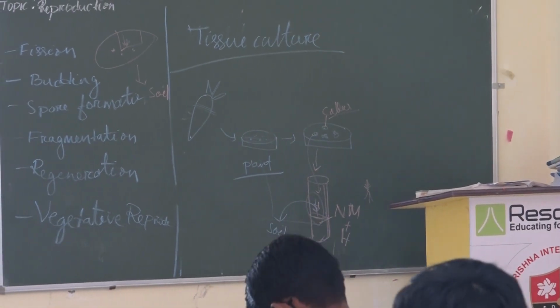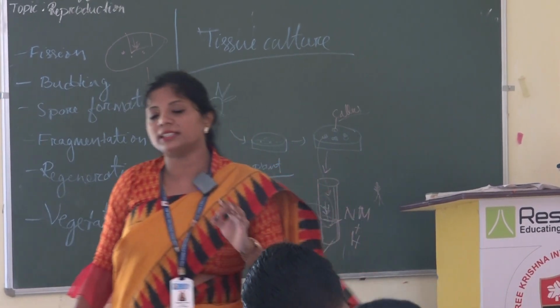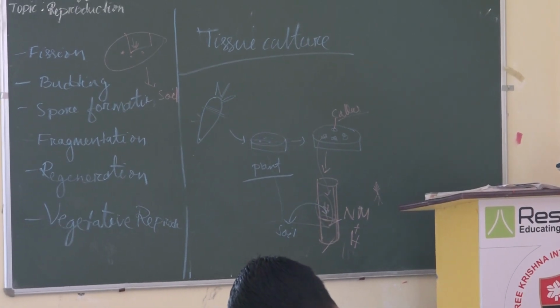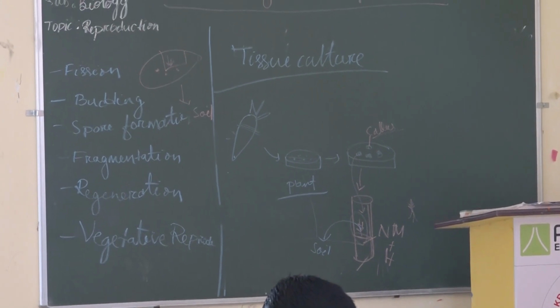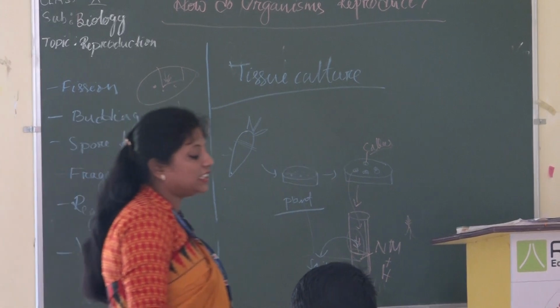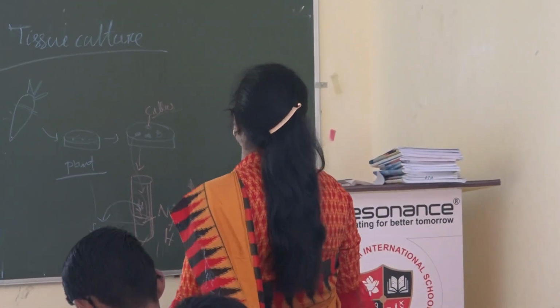Your homework is: what is the importance, or what is the advantage, of vegetative reproduction? What is the advantage of vegetative reproduction?